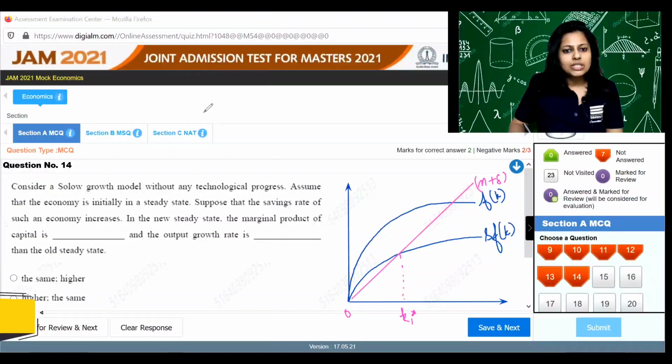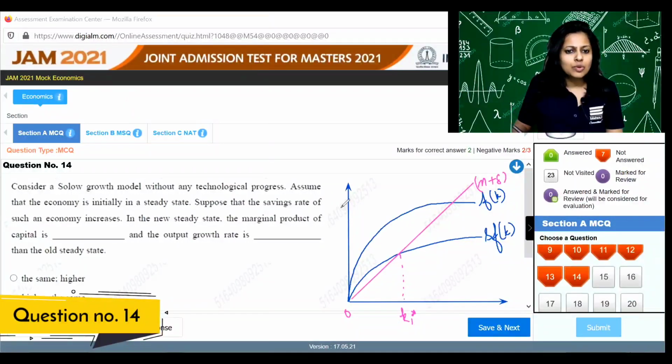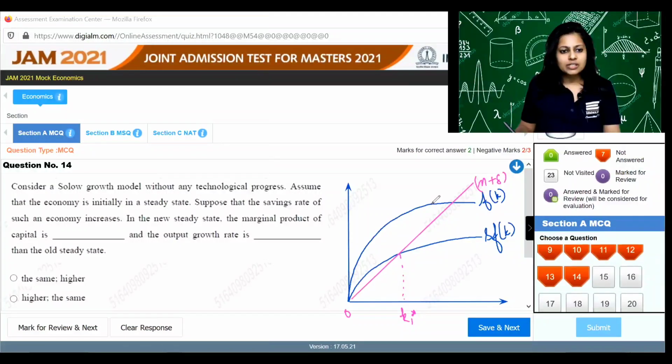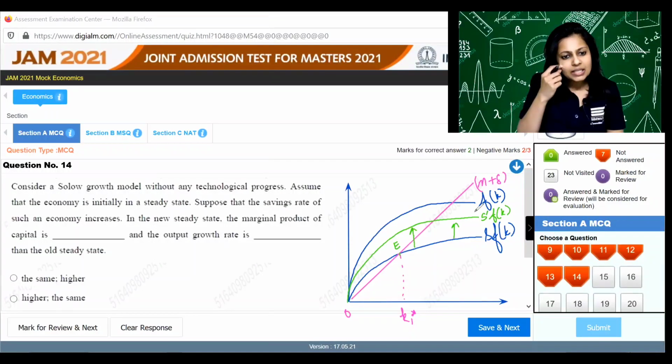Question number 14. Consider a Solow growth model without technological progress. Assume the economy is initially at the steady state. So let this be the initial steady state. Suppose the savings rate in such an economy increases. How does the savings rate go up? We show that by an upward shift. So this is s' f(k). The savings in the economy has gone up. In the new steady state, the new steady state is right here.